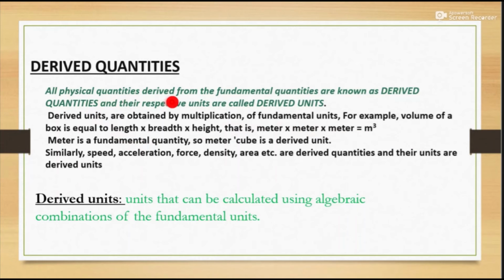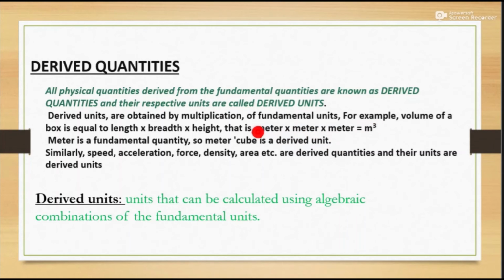All physical quantities derived from the fundamental quantities are known as derived quantities, and their respective units are called derived units. Derived units are obtained by multiplication of fundamental units. For example, the volume of a box is equal to length times breadth times height, that is meter multiplied by meter multiplied by meter. Length, breadth, and height are all actually lengths. We measure in meter, and writing meter 3 times, we add the powers and get m cube.